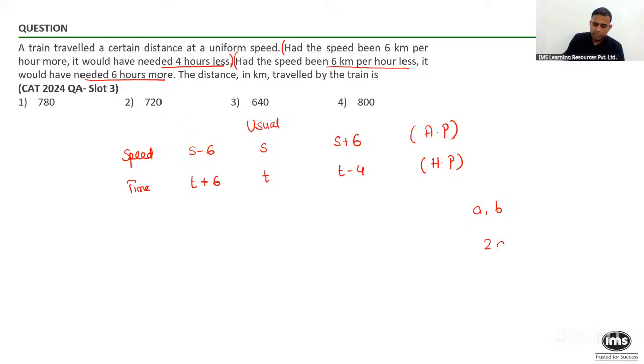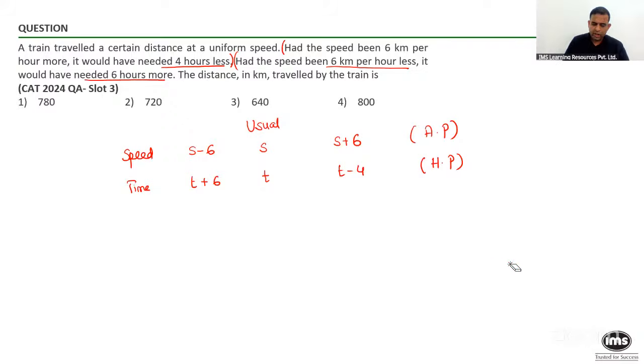Sir, 2AB upon A plus B. I hope people remember the formulas. For two numbers A and B, this is the formula to find out the harmonic mean. I think Anand missed out. It must be this. Correct?